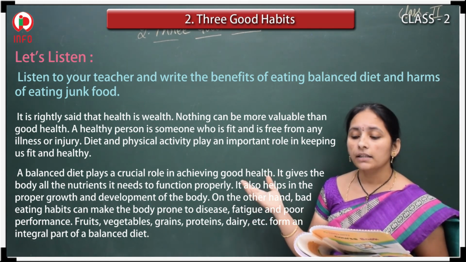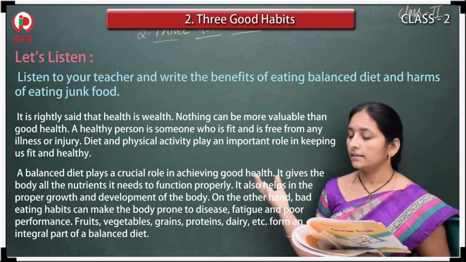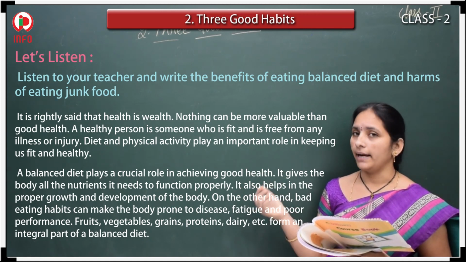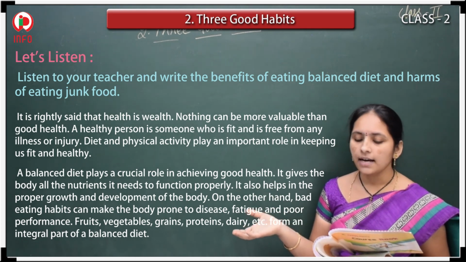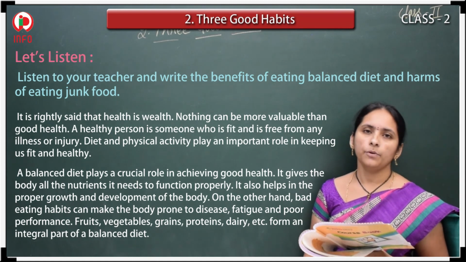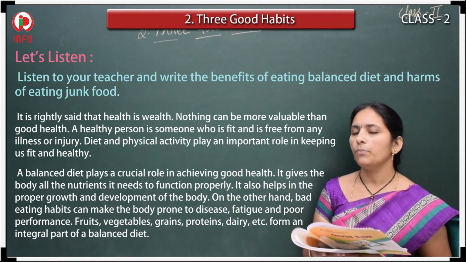And what are the harms of eating junk food? Yes, that point we can write. Eating junk food can make the body prone to disease, fatigue and poor performance. Right? So these are the problems and those are the benefits. You note it down in your book. Okay.